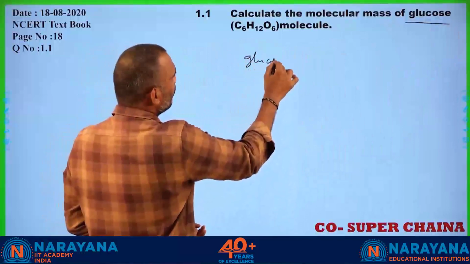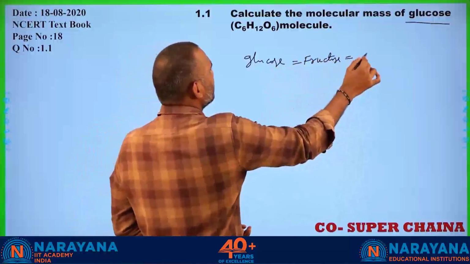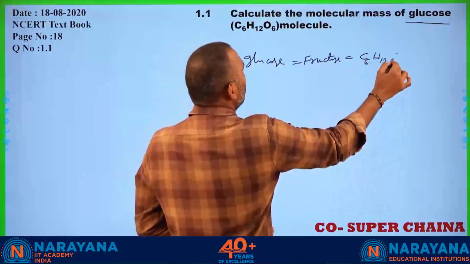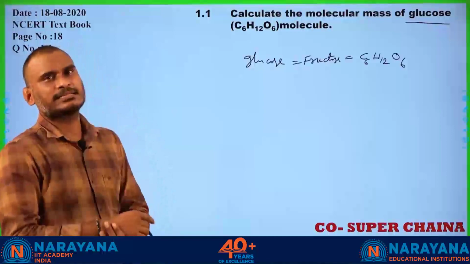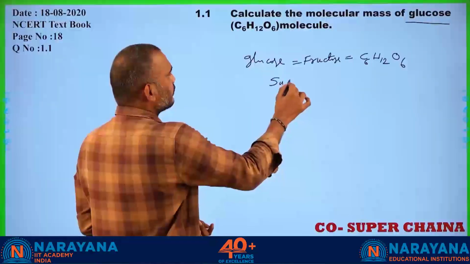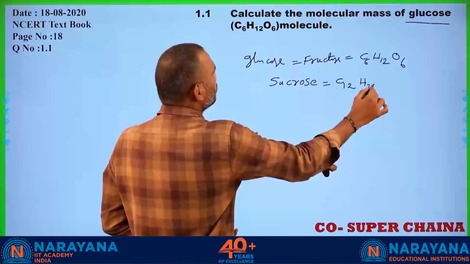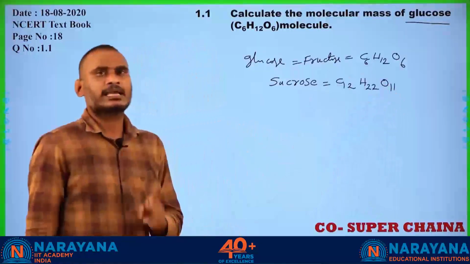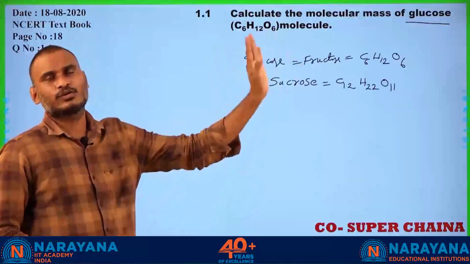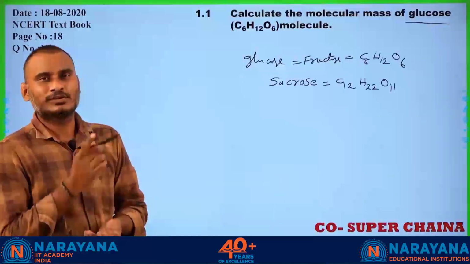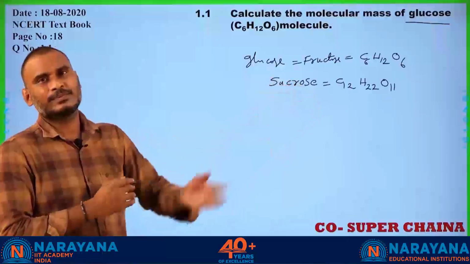Glucose or fructose, both molecular formulas are C6H12O6. Please remember that. Glucose and fructose, both molecular formulas are same, and sometimes they will ask you sucrose also. Sucrose is C12H22O11. As an intermediate chemistry student, you should learn glucose, fructose and sucrose. Sir, why are you only considering the carbohydrates? Because at your IIT level, first these 3 only are present.